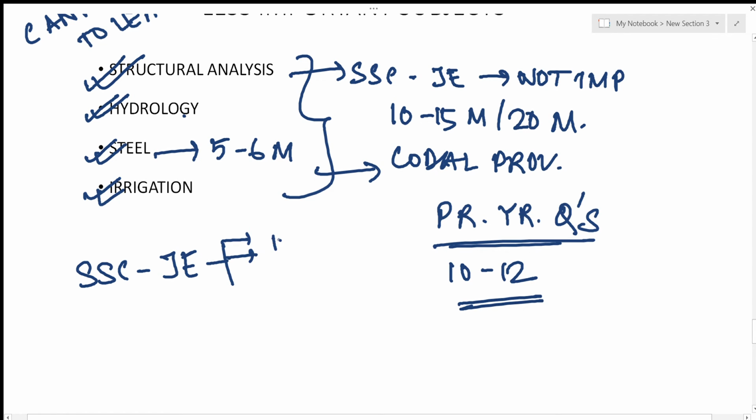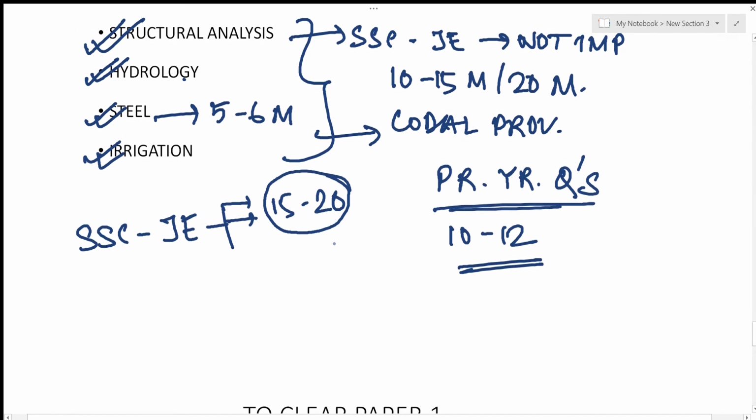Last year around 15 to 20 sets of question papers were made, and there were a lot of questions. If you go through them, you would understand the weightage of each subject yourself, and you would be the best judge of which subjects to go for first and which later.